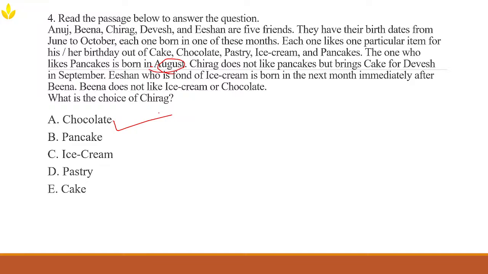Chocolate. The answer for this problem is chocolates. Okay. That was a very delicious question. All right. So we have solved a very big birthday mystery.